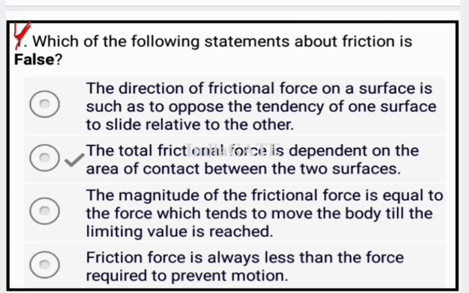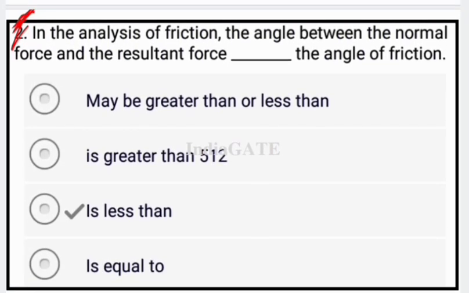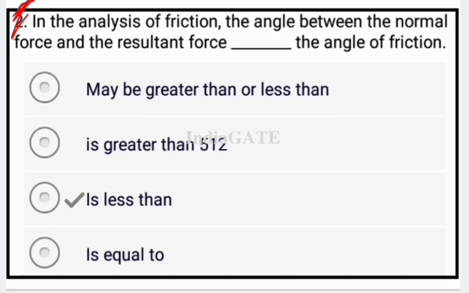No, this is a false statement. Now come to the next question. In the analysis of friction, the angle between the normal force and the resultant force is dash the angle of friction. So in the analysis of friction, the angle between the normal force and the resultant force is less than the angle of friction. So "less than" is the correct answer.